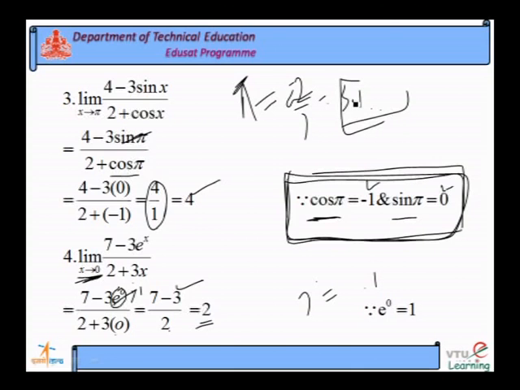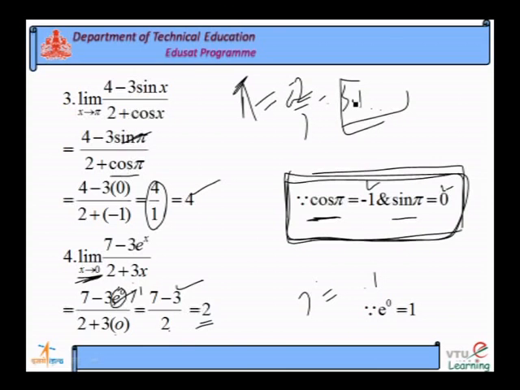Then there is another type of constant which is arbitrary constant. Arbitrary means it can take different values in place of the constant under different conditions.